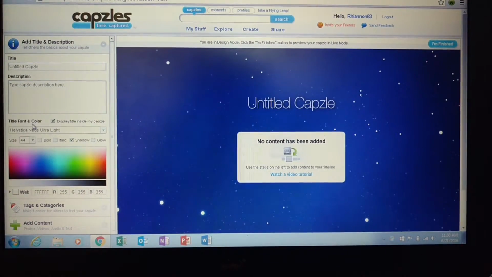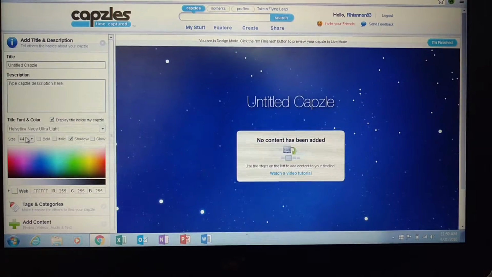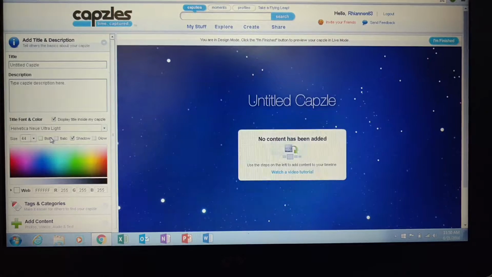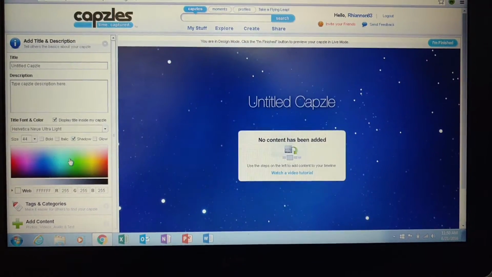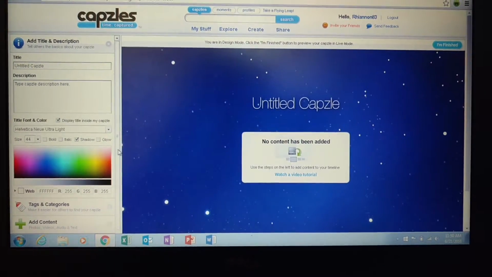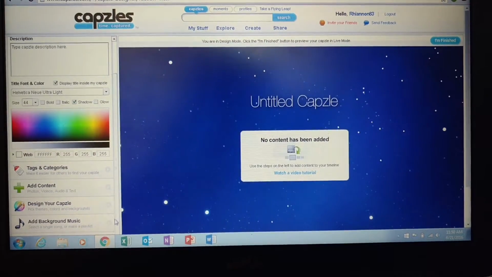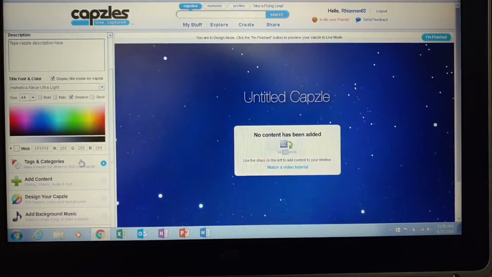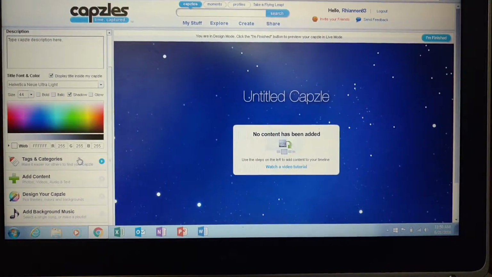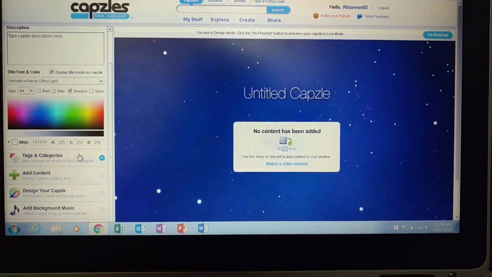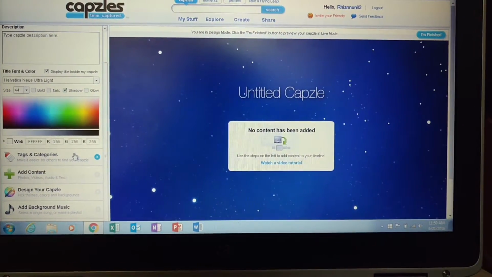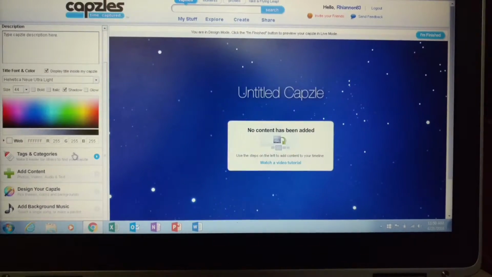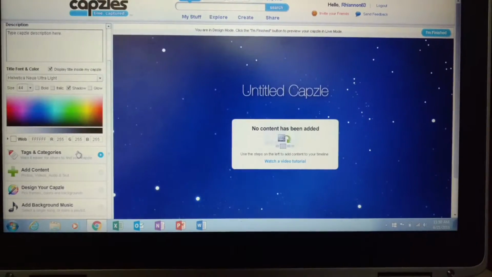You can come down here and change the font, the size, and the style, whether it's bold, italic, shadow, or glow. And you can also change the color. Once all that is done, you can scroll down. Now if you would like to tag your timeline or your capsule, you can do that as well. It just makes it easier for others to find. If you're doing a timeline on educational technology, you can tag it with education or technology, and it'll make it easier for others to find.